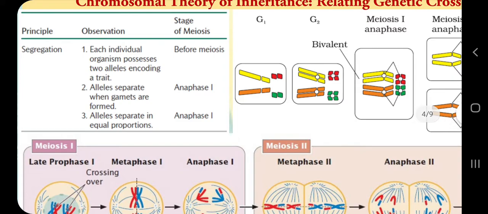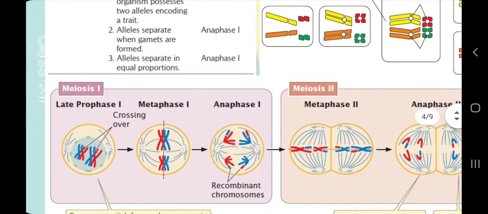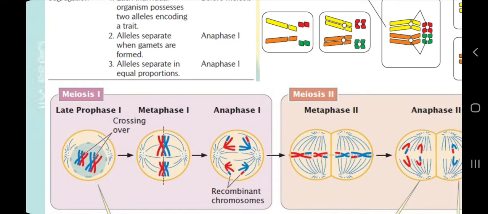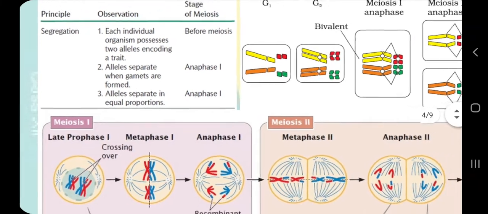First one: each individual organism possesses two alleles encoding a trait. This was the law of dominance. So this stage we can see before meiosis in G1 phase, where chromosomes are not duplicated. Next one is: the alleles separate when gametes are formed. This is the law of segregation, and this we can see in meiosis 1, or in the below diagram, anaphase 1. So this is how we can connect the statements of Mendel to meiosis.